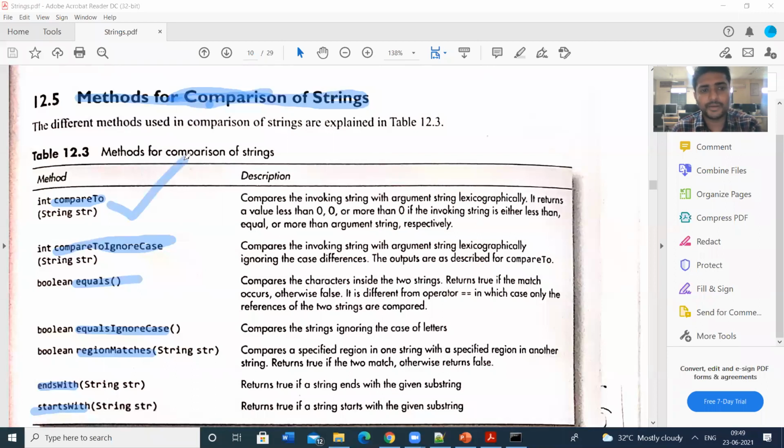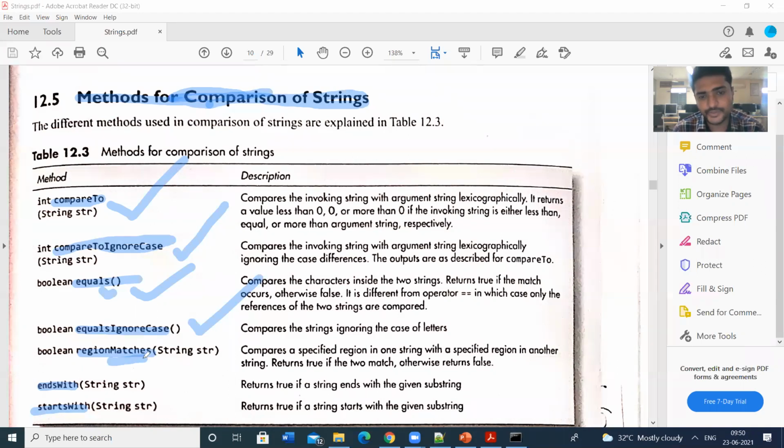compareTo is generally used to compare the 2 strings. compareToIgnoreCase: ignore case means either uppercase or lowercase can be ignored. equals means checking whether the string contents are equal or not. If s1 is Java and s2 is Java, then whether s1 and s2 are equal or not can be compared by using the equals method. And then equalsIgnoreCase: whether it is a capital letter or a small letter, in either case the method returns true.